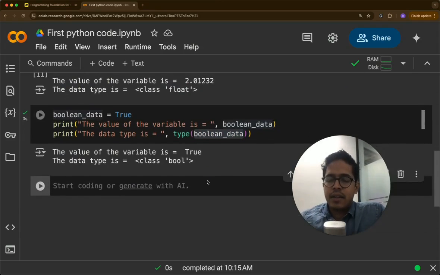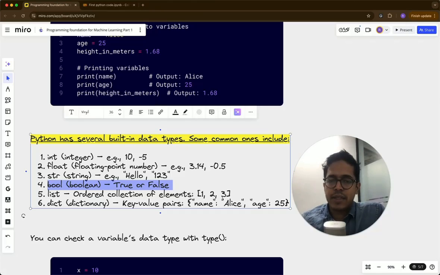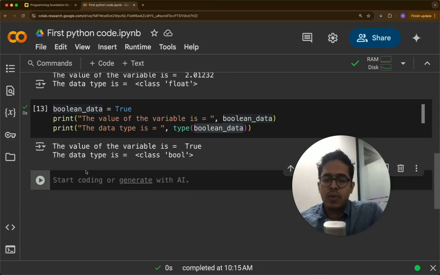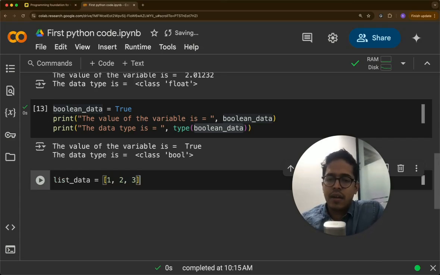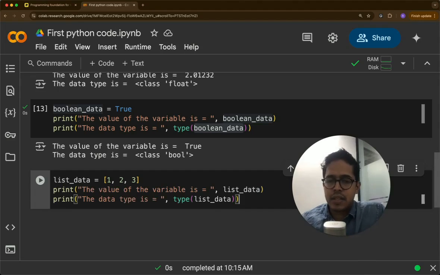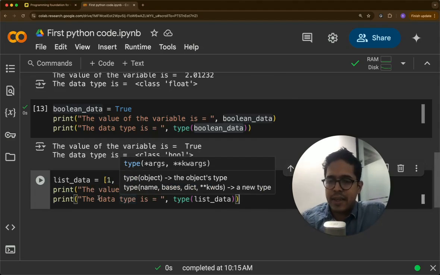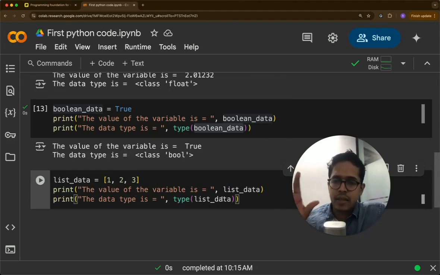Next is, we had mentioned it is list. So list data equal to 1, 2, 3. And here, when the suggestion comes, what I did is Gemini showed me the suggestion and then I pressed tab. When I pressed tab, the suggestion shown by Gemini was automatically fulfilled. And now I have the code automatically. I did not paste the code.